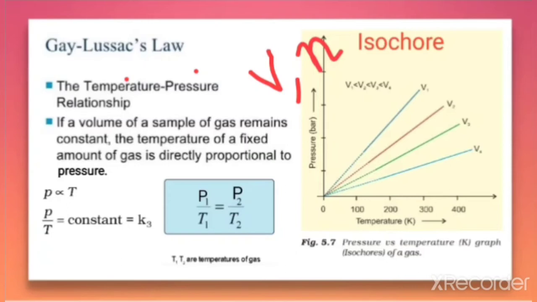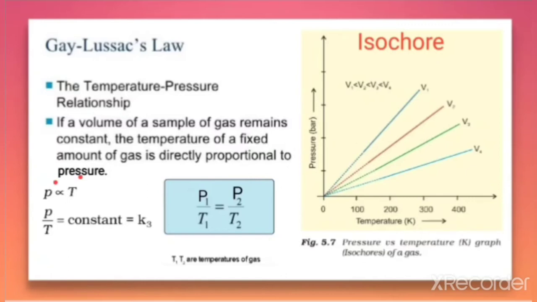According to this law, if the volume of a fixed amount of gas remains constant, then the pressure is directly proportional to the temperature. That means V is constant and n is constant, and at that time the pressure has a direct relation with temperature.